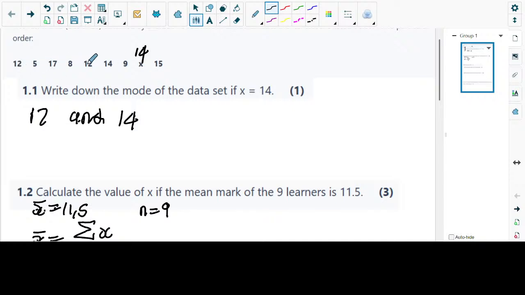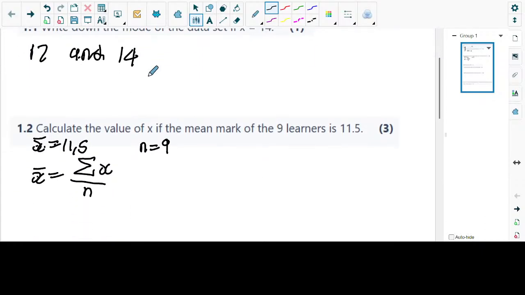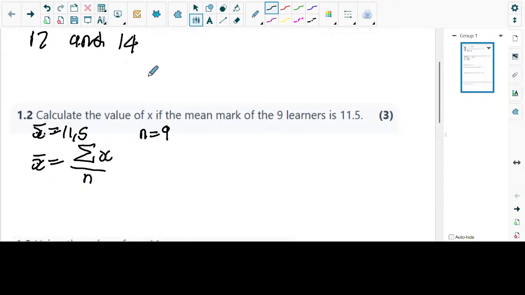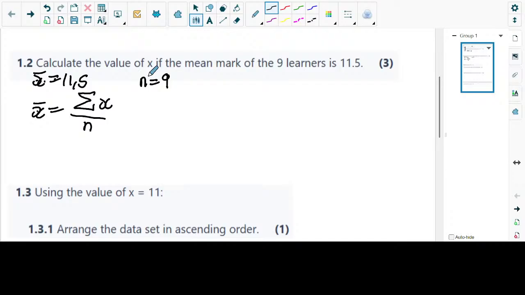It's not necessary. It's just going to make your life simple when you're busy calculating the mean and so on, so that you don't make mistakes. So I'm going to propose that we are not going to calculate it. We'll do it when it's necessary. So we need to calculate the sum.